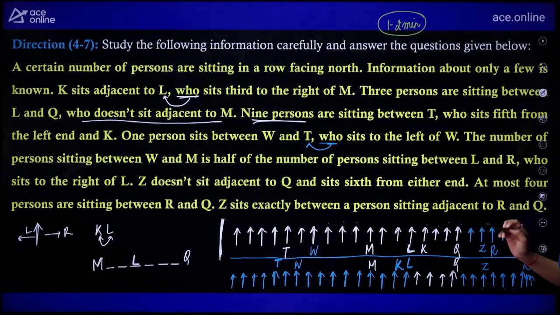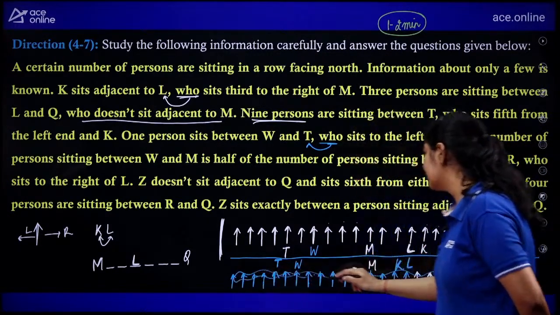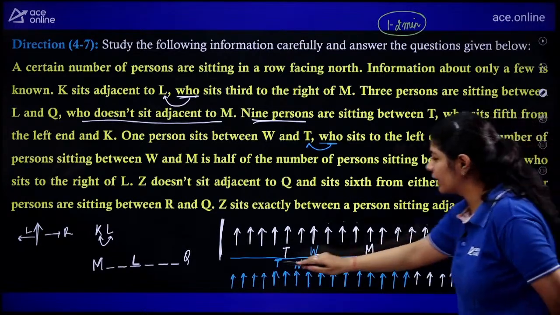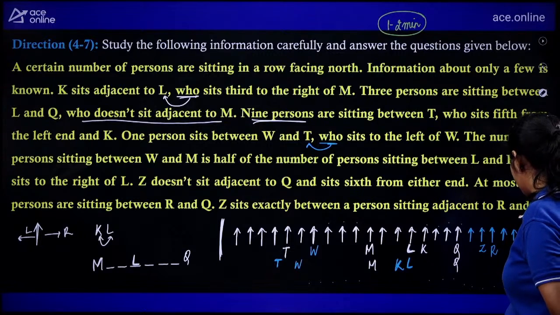Now the question is saying that at most 4, but if we see here, this thing is not satisfying the condition that we are having. So we are not going to consider this one. We are not going to consider this arrangement. I'm just going to erase it so that we are having sufficient space.